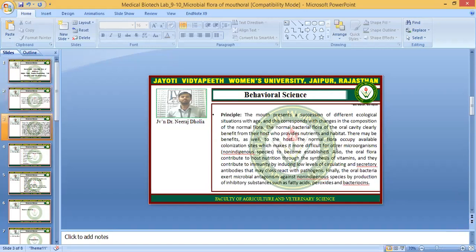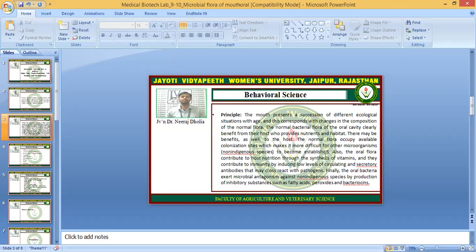With age, the microbial flora, or the percentage distribution of the microbial flora of our oral cavity, changes. The normal bacterial flora of the oral cavity clearly benefit from their host, because they gain food from their habitat, and there may be benefits to the host as well. It means we also have some benefits from the normal flora of our oral cavity.